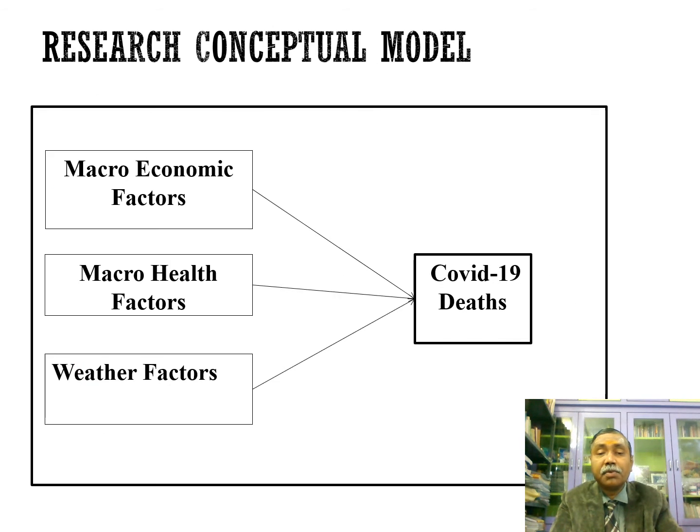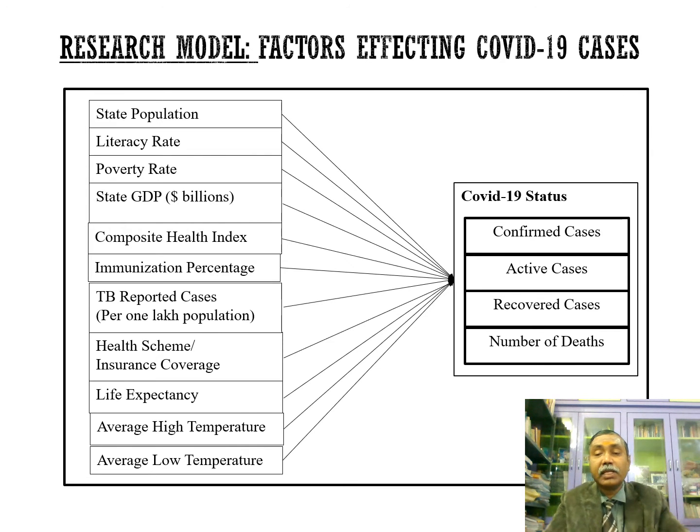This is the conceptual model I have designed. Among the economic factors, I have considered population, GDP, literacy rate, and poverty rate. Is there any effect of poverty rate on the COVID deaths? That I also wanted to study. Similarly GDP and population are the factors I considered among economic factors.